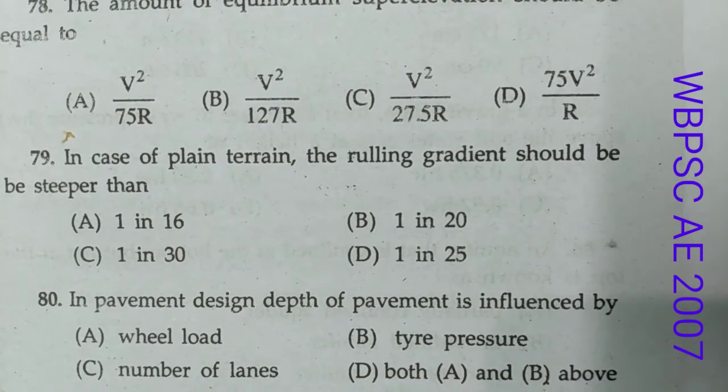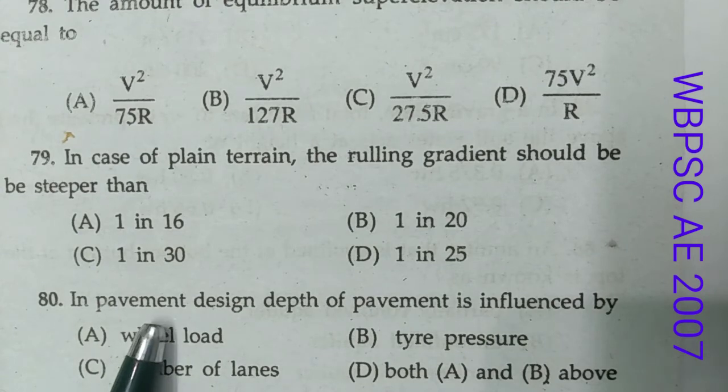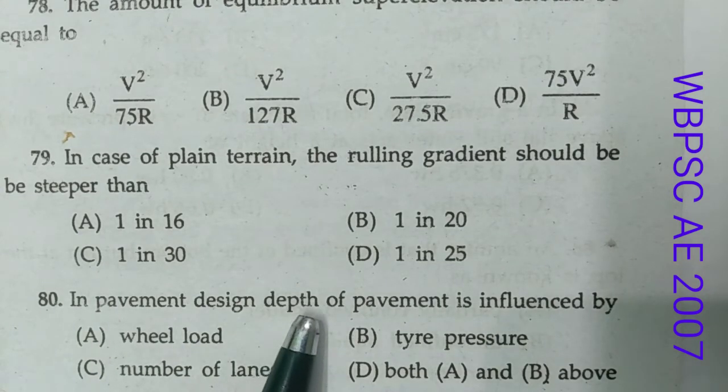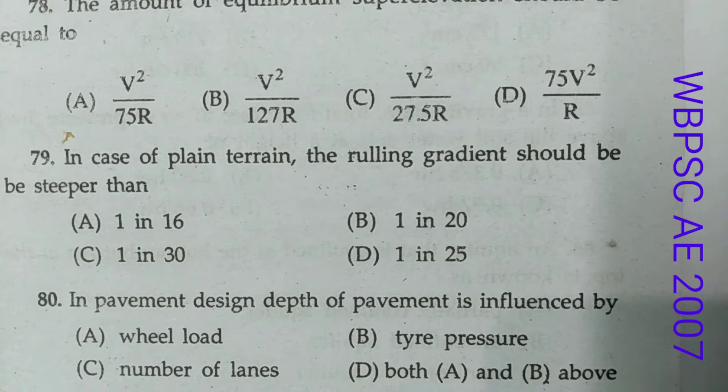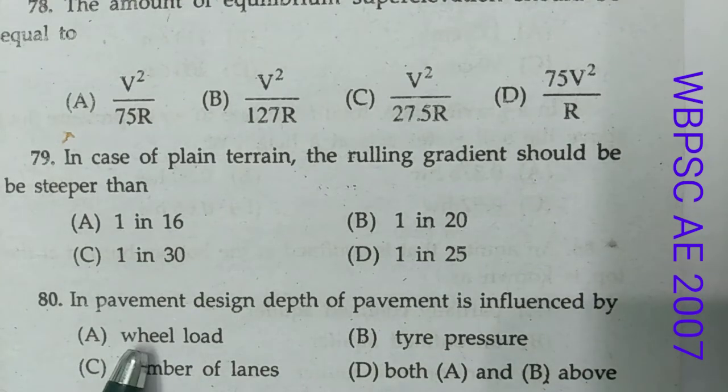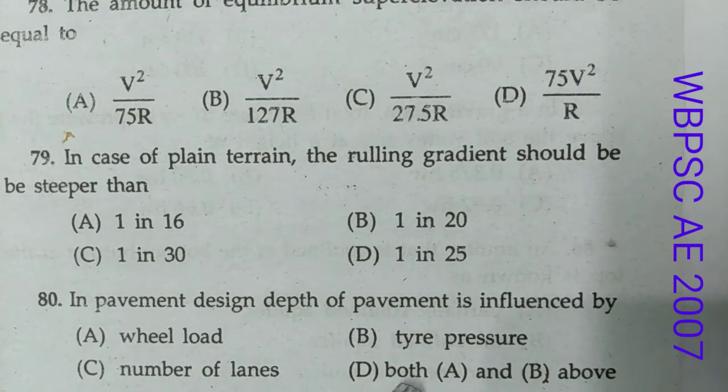Now question number 80. In pavement design, depth of pavement is influenced by, and these are the options. Now we know that traffic is the most important factor in pavement design. The key factors include contact pressure, wheel load, axle configuration, moving load. So here both the wheel load and tire pressure, meaning option D is correct.